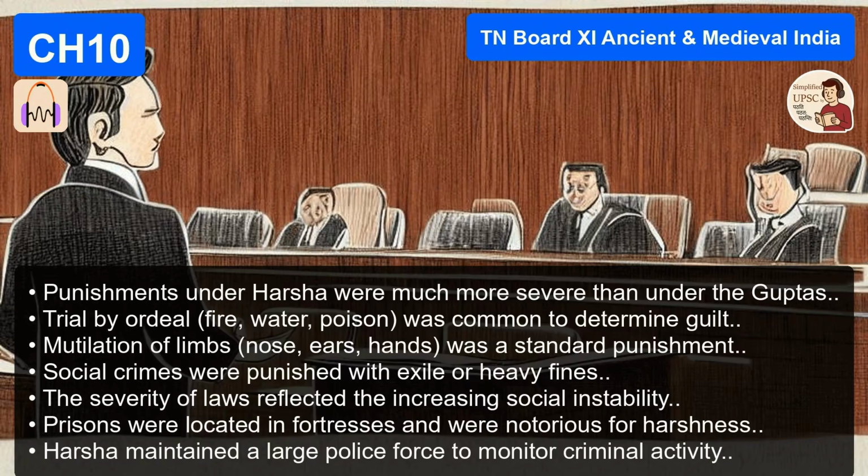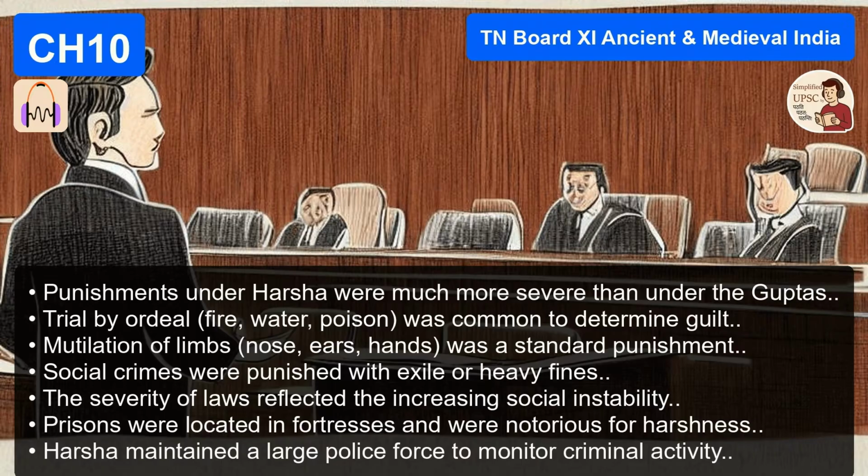But the point for the exam is crystal clear. Internal security had declined significantly since the Gupta era. The state could no longer guarantee safety on its own highways. So if a question asks, was law and order perfect under Harsha as described by Xuanzang? The answer is a hard no.